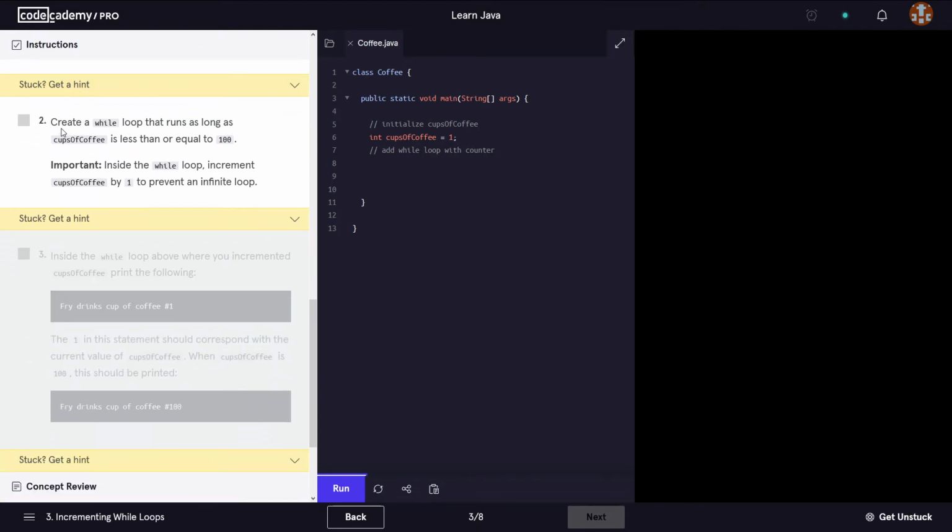Let's have a look at number 2. It says create a while loop that runs as long as cups of coffee is less than or equal to 100. So we have to use the while keyword, and inside here we say we want to run this as long as cups of coffee is less than or equal to 100.